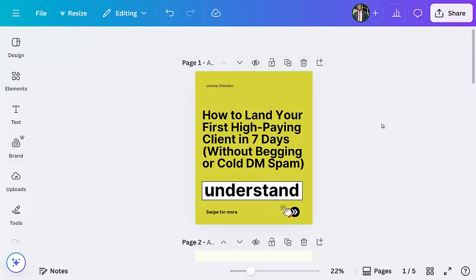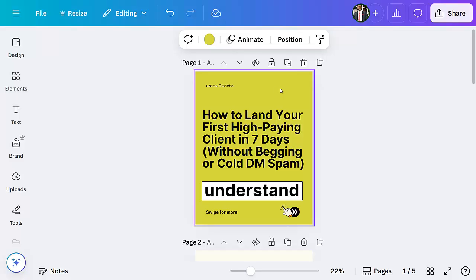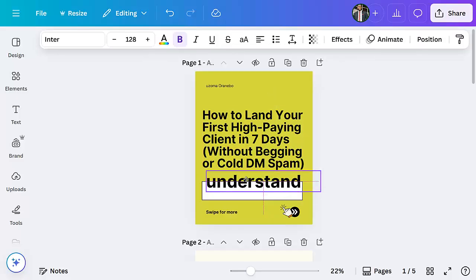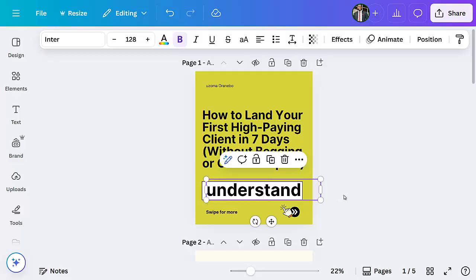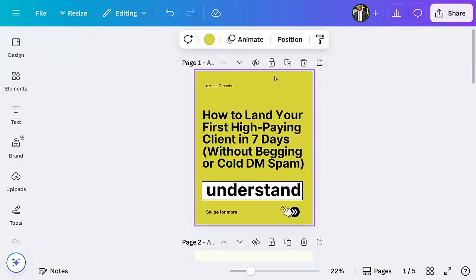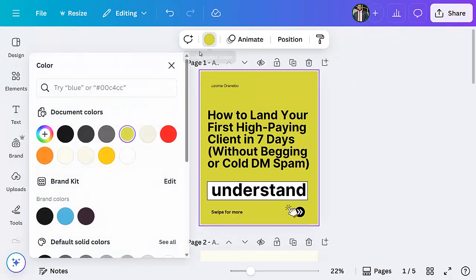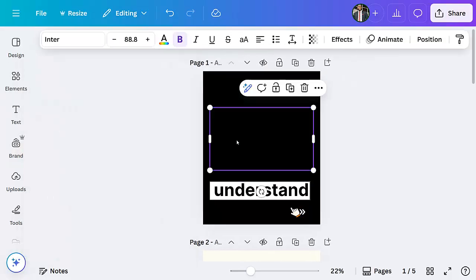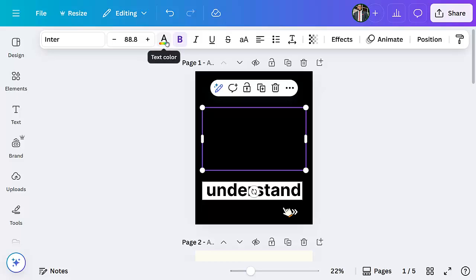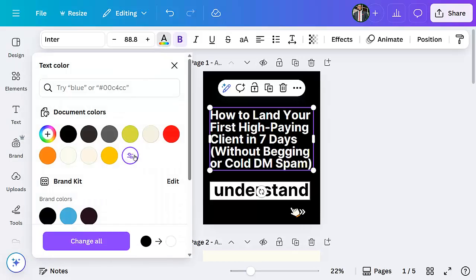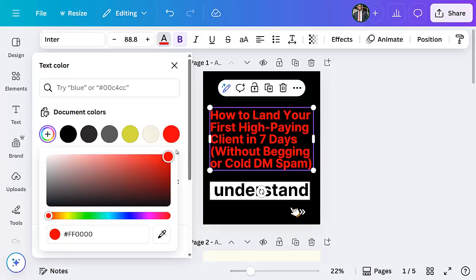Now, what is my brand color? My brand color is black, red, and white. So I'm just going to maintain my brand color here. I'll make the background black. Then I'll make the text white. Should I make the text red? So let's go, no, white.